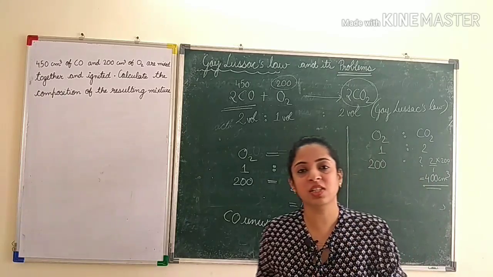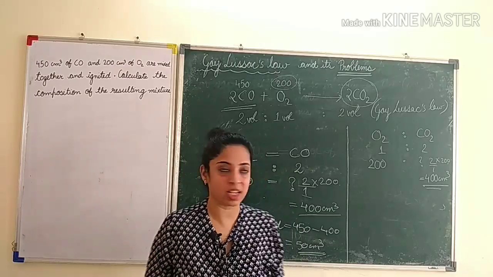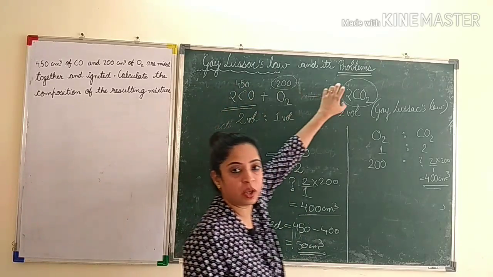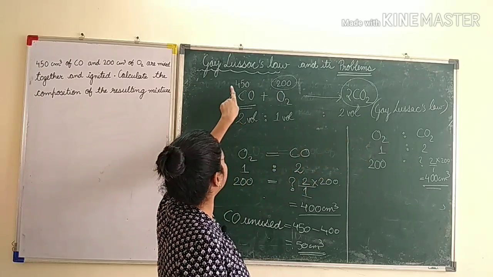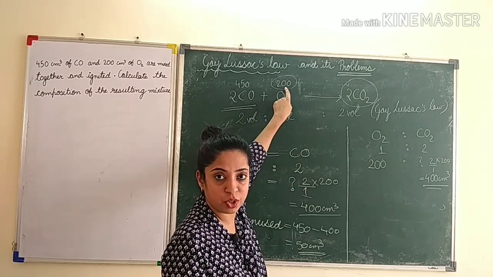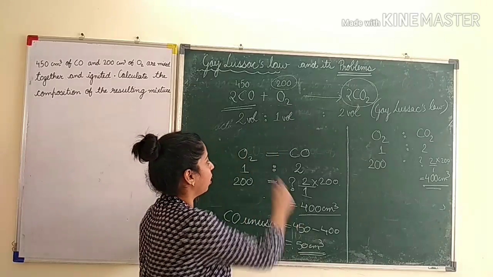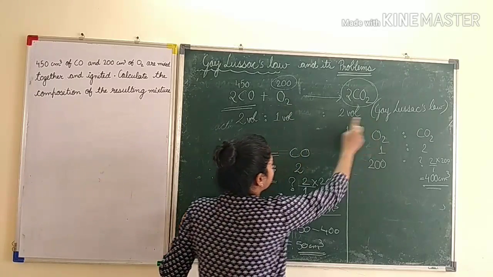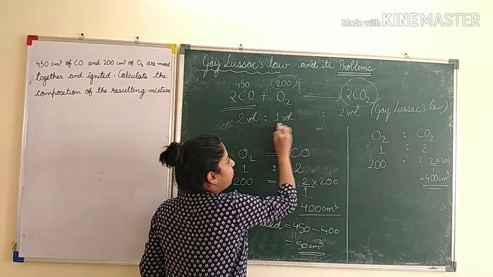I will once again repeat the procedure that you will follow in all the sums of Gay-Lussac law. First you will write the equation, then you will balance it, then you will write the amounts that have been given to you, and then you will decide which is the limiting factor. Now after writing Gay-Lussac's law here, when you compare the volumes, you have taken this as a limiting factor.